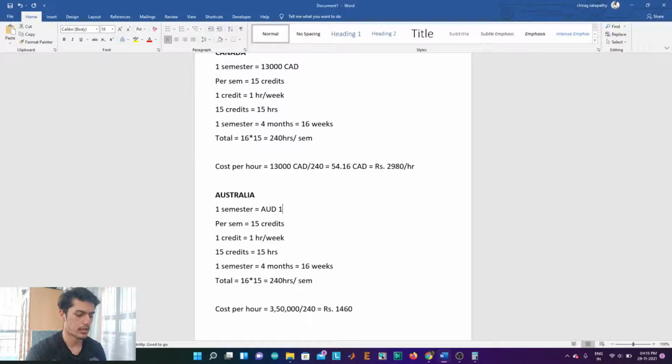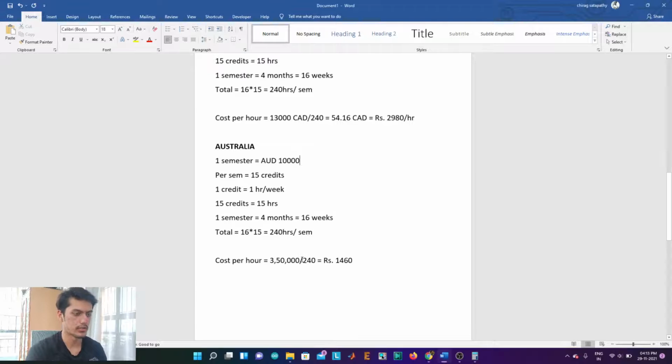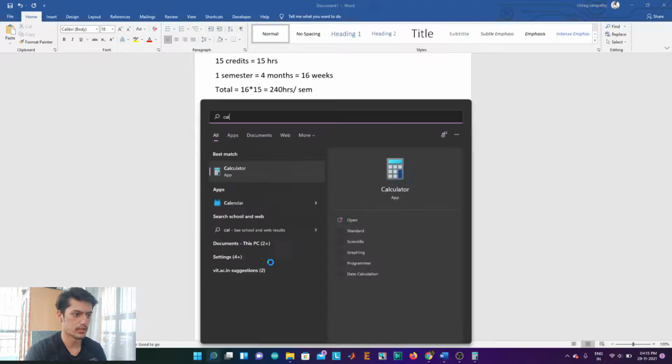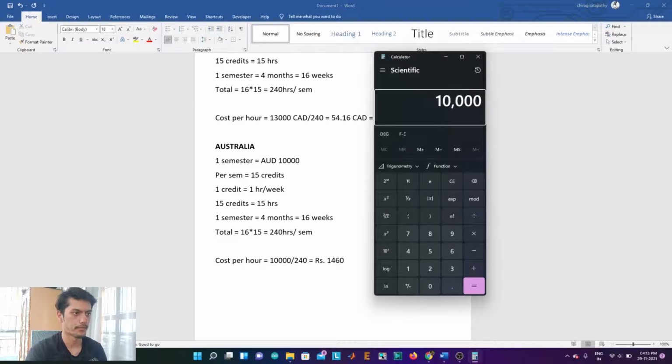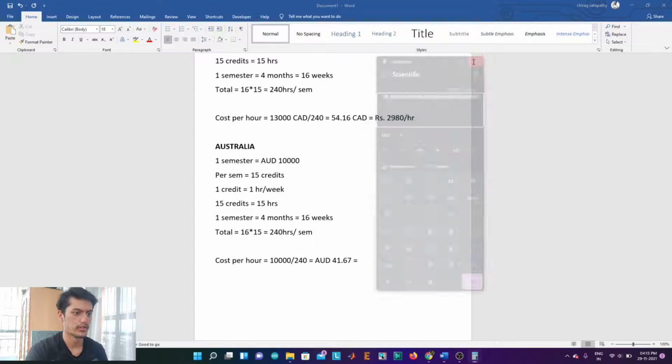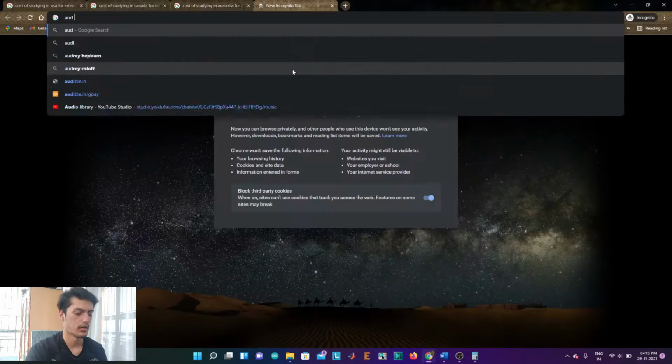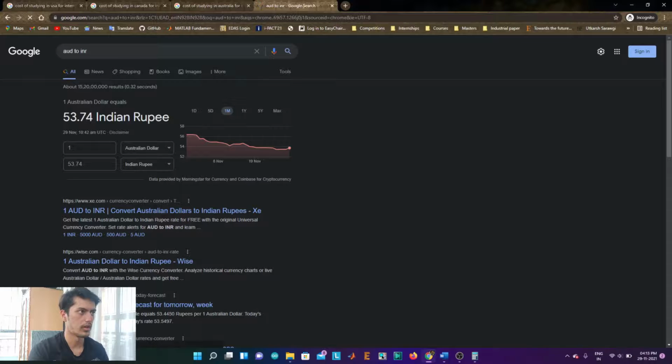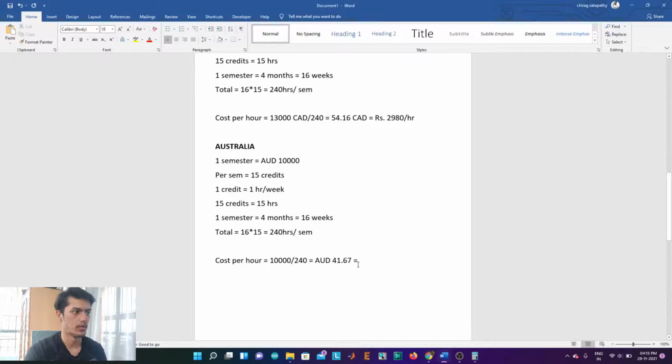So basically AUD 10,000 per semester, and then I divide 10,000 by 240, which is 41.67 AUD, which is basically, if we convert AUD to INR, at 46.17, that is 2481. So rupees 2481 per hour.